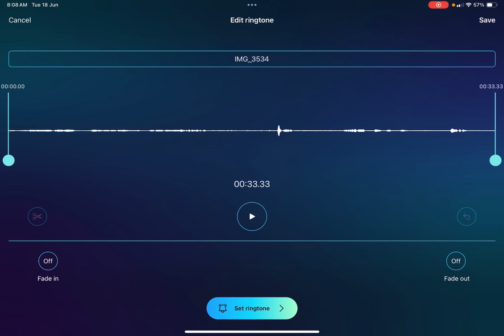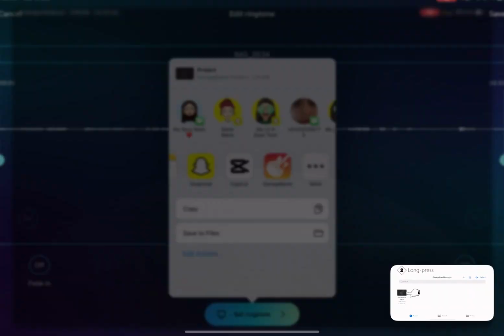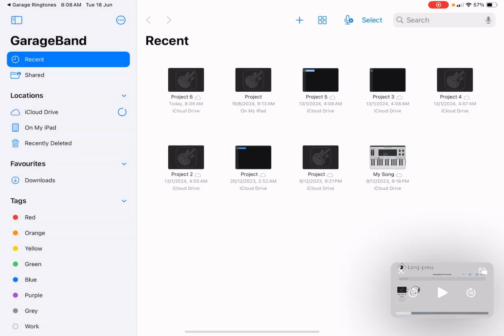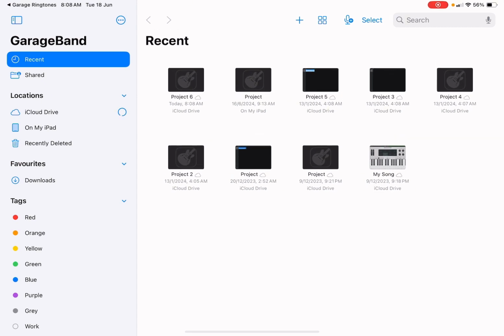Okay, and then there's the thing, so you can listen to it, and then you press set ringtone, and then you go to GarageBand, and then here are all your projects of all the ringtones that you've made so far.